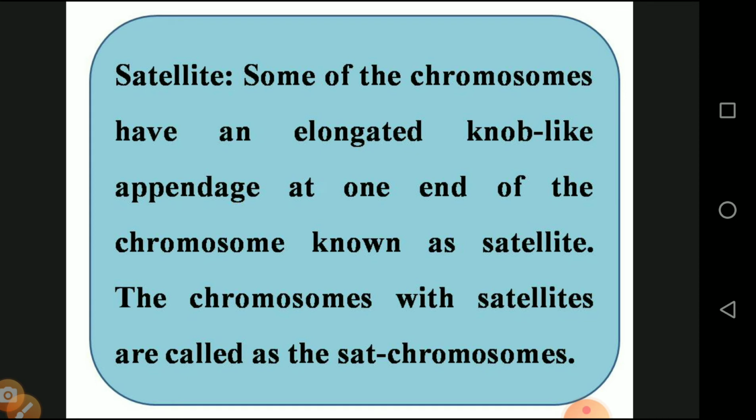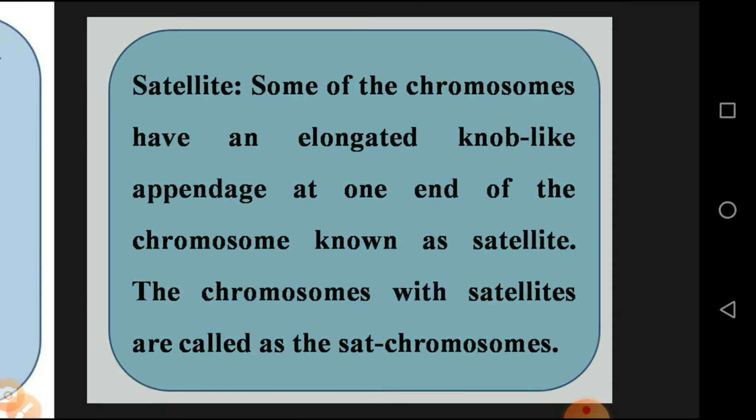And the satellite: some of the chromosomes have an elongated knob-like structure in the form of a ball. The appendage at one end of the chromosome is known as the satellite. The chromosomes with a satellite are called SAT chromosomes.